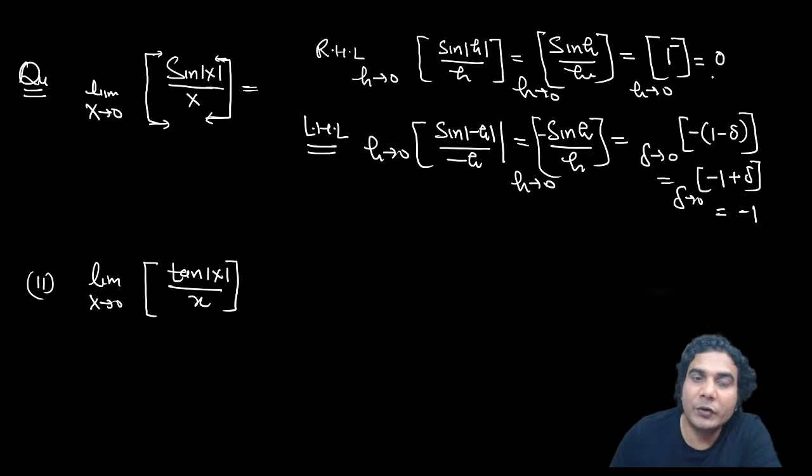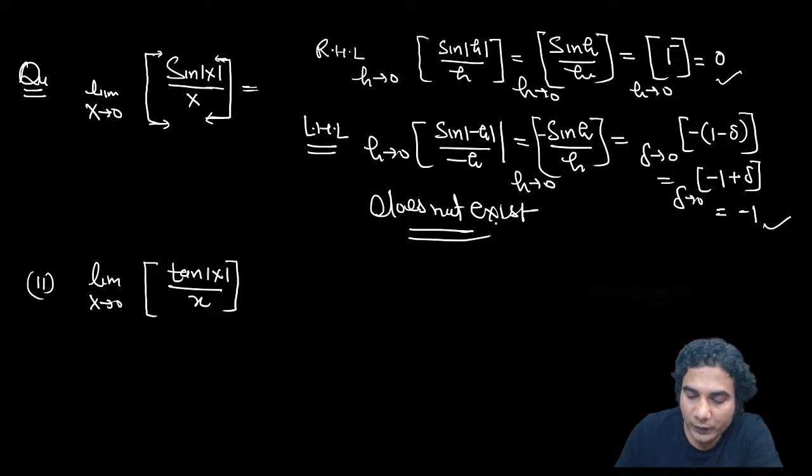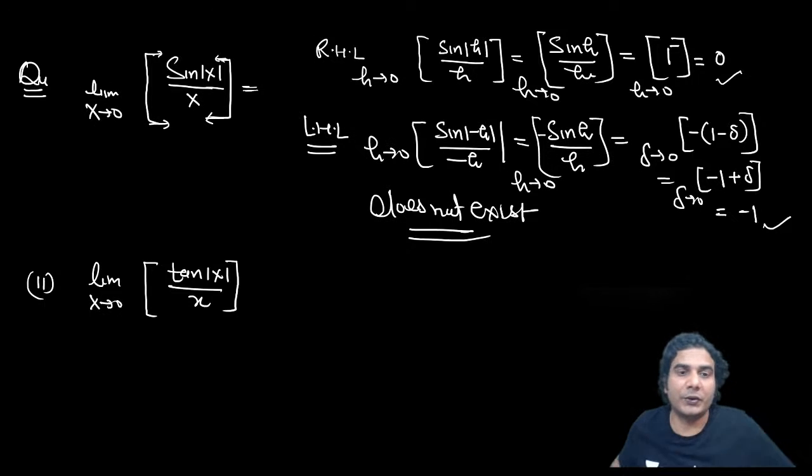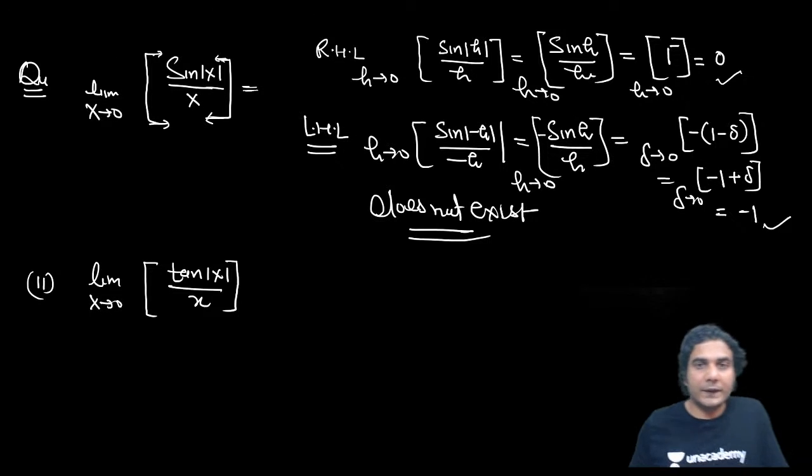All right. So the right hand limit is 0 and the left hand limit is minus 1. So the limit does not exist. Very true, Vamsi. Now similarly, you can find the limit of tan of mod of x upon x. So try this one. Limit of tan of mod of x upon x.